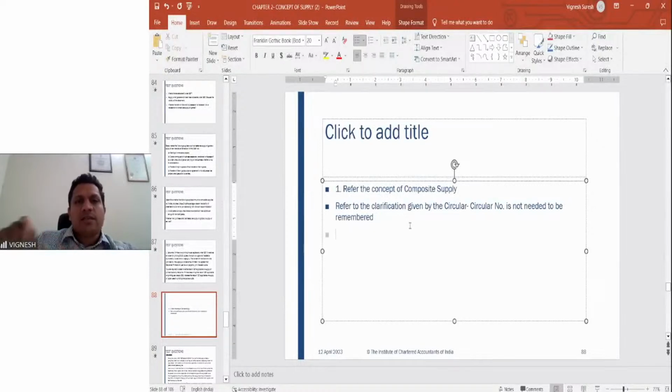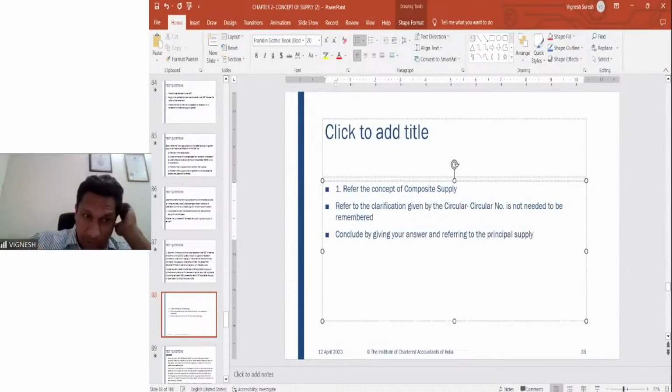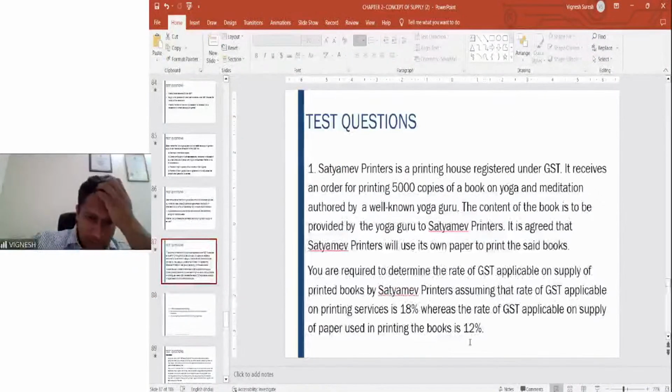Therefore, in this case, this is to be treated as a supply of service. That's all. Conclude by giving your answer and referring to the principal supply. These are the three things you have to keep in mind when answering the question. So this is the format in which you have to answer the question.